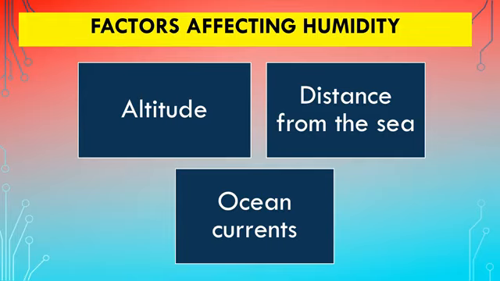The places which are far away from the sea, they do not have any water body to add water vapor in the atmosphere. Ocean currents, the currents which are coming from the warmer region, they carry more humidity than the ocean currents which are coming from the colder region.